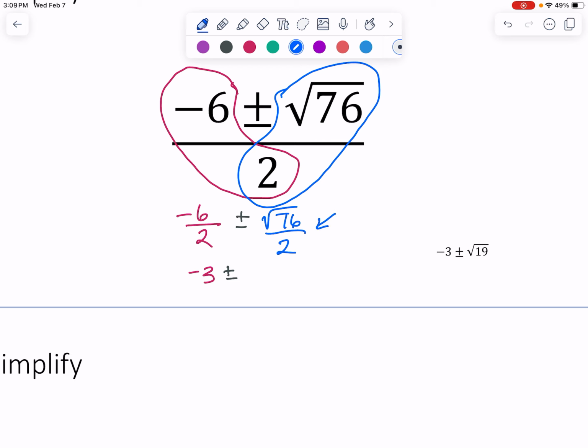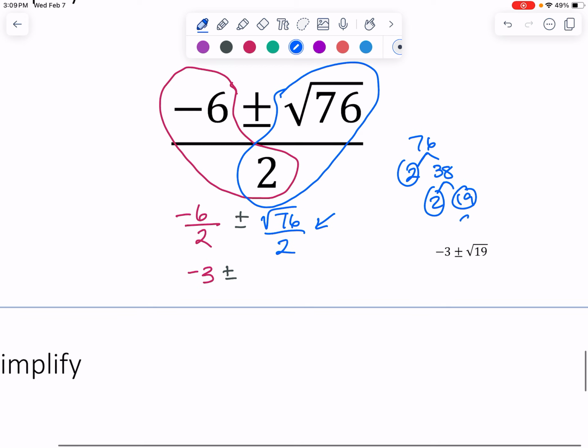And so 76 breaks into 2 and 38, 2 and 19. So that's 2 square roots of 19. And it's still over 2.